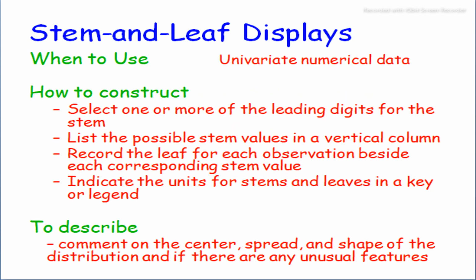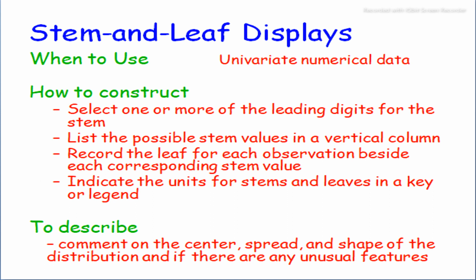In numerical graphs like the stem and leaf display, how do we construct one? Select one or more of the leading digits for the stem, list the possible stem values in a vertical column, record the leaf for each observation beside each corresponding stem value, and fourth and last, indicate the units for stems and leaves in a key or legend.